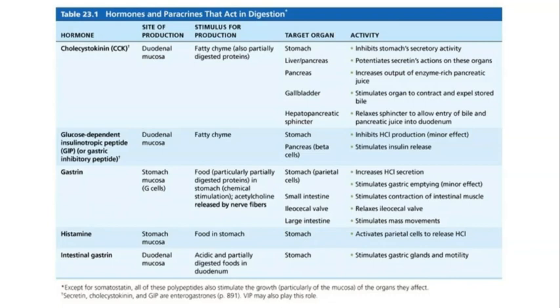Gastrin is a hormone that's produced by a type of cell called the G cell in the mucosa of the stomach. Its primary stimulus for release is partially digested proteins within the stomach. Gastrin targets the stomach itself, causing increased release of HCl, which is hydrochloric acid, which aids in the chemical digestion of proteins within the stomach. Gastrin also stimulates muscle movements in the small and large intestines to help propel food masses once they have reached those organs.